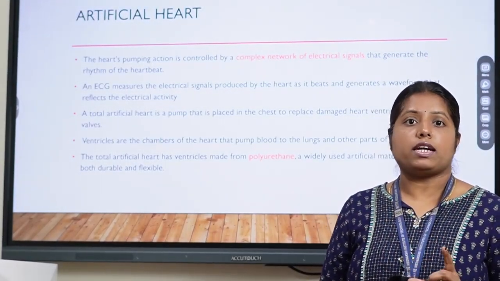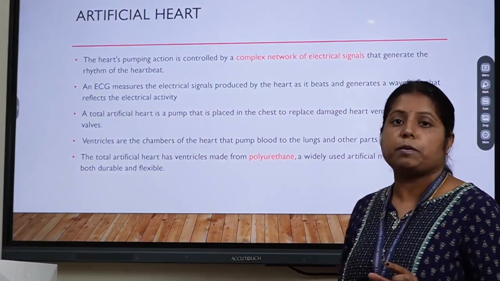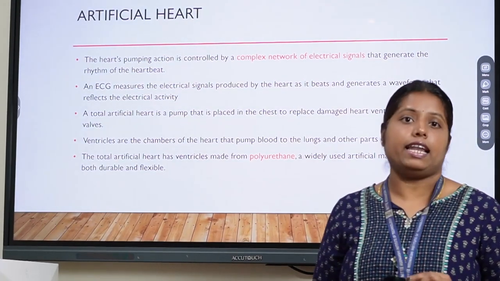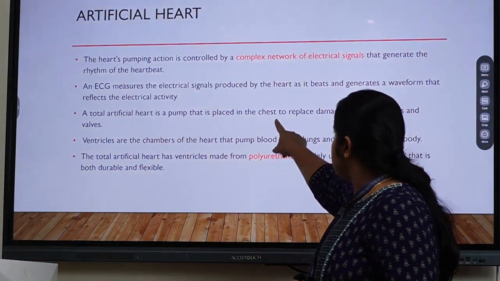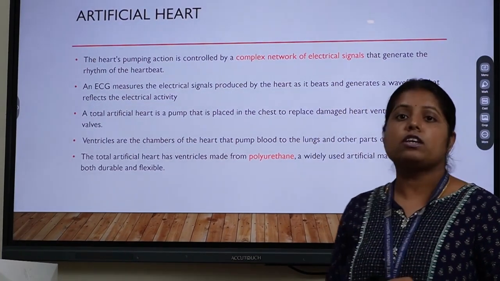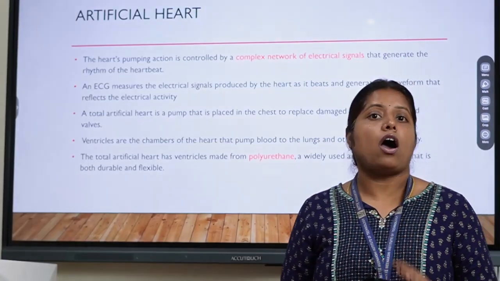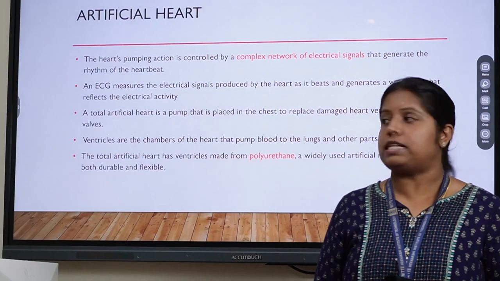It takes the electrical signals from the total artificial heart and calculates the electrical activity. It is placed in the chest and replaces the damaged heart ventricles and the valves. Ventricles are the chambers of the heart which pump the blood into the lungs and to the other parts of the body.